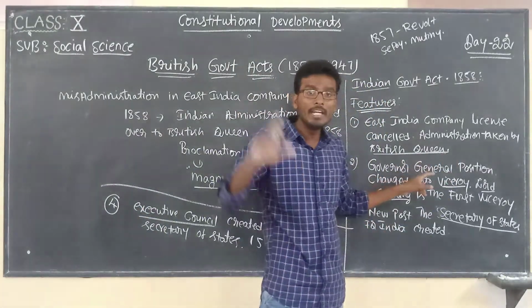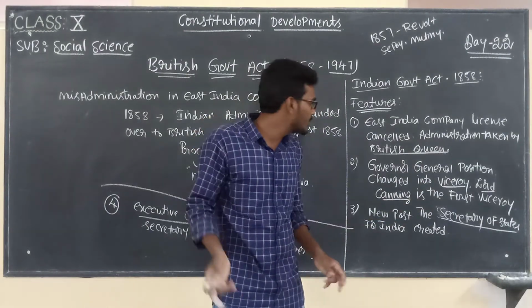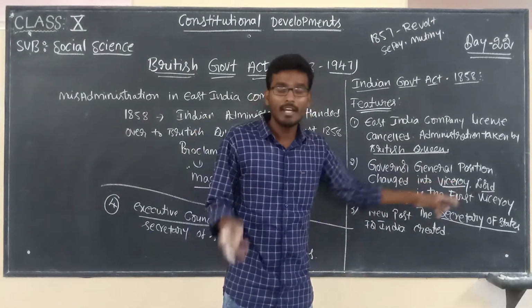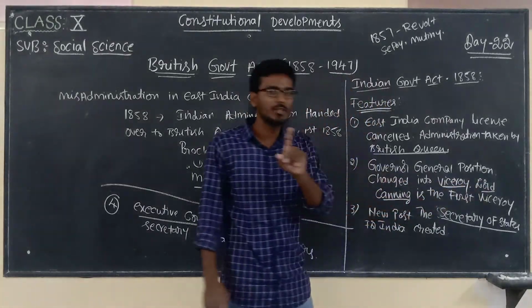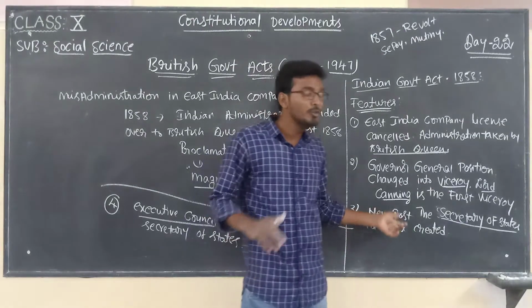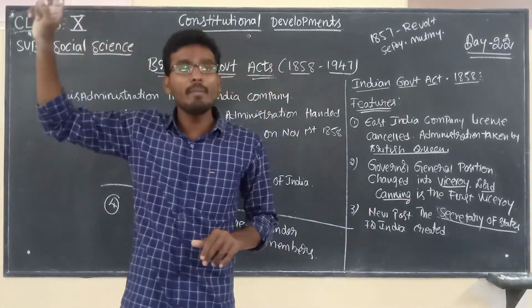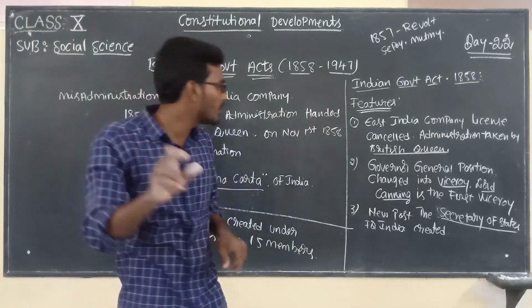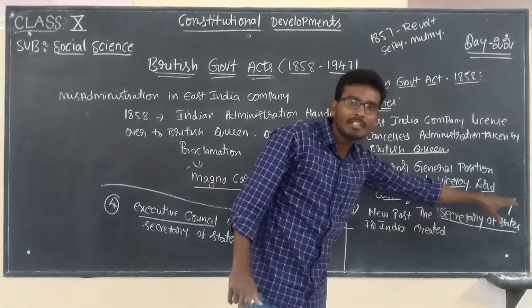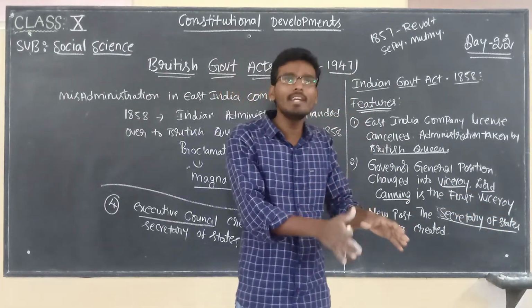Next, initially we know that there was a Governor General. That Governor General position is changed into Viceroy. From here, who is the first Viceroy? Lord Canning is the first Viceroy. Next, a new post is created where? In the British Parliament, in the Cabinet of Britain, a new post is created. That post is nothing but Secretary of State to look after administration, especially in India.